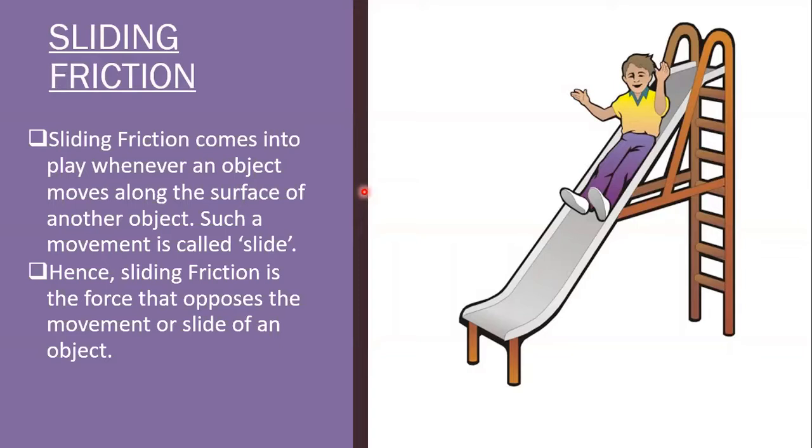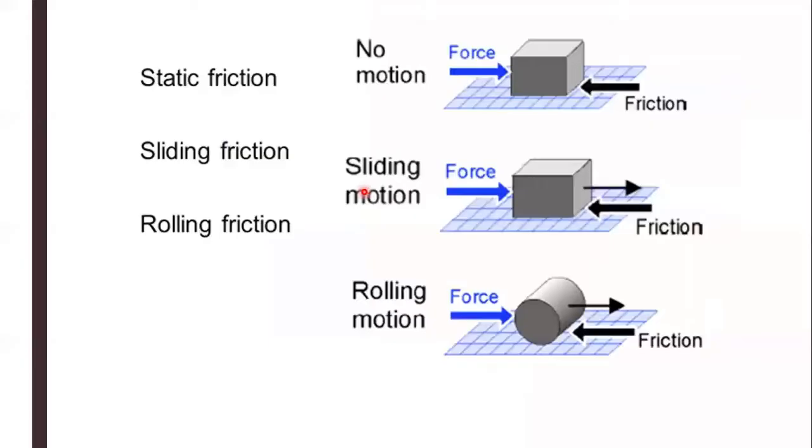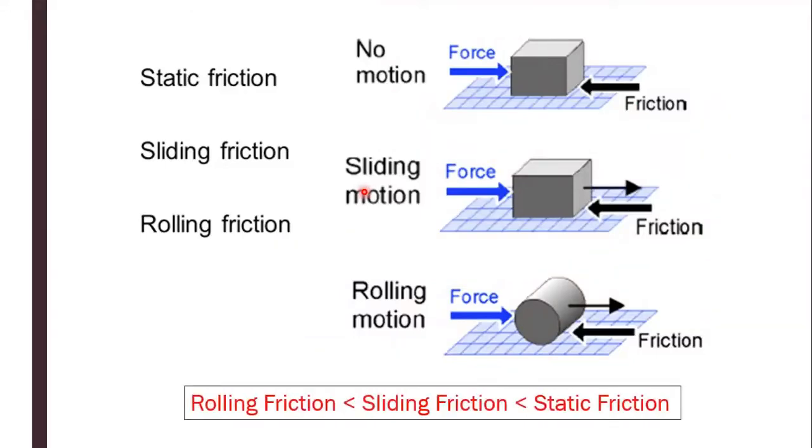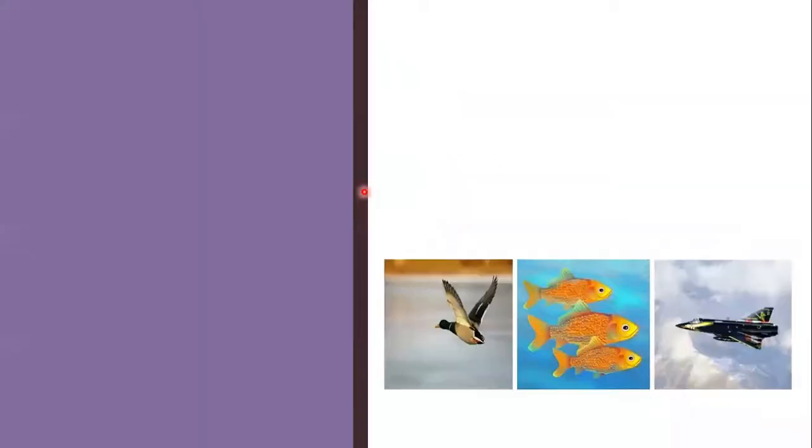So children, from the three types of friction, we came to know that rolling friction is less than sliding friction and sliding friction is less than static friction. So this was all about the frictions in case of solids. Then what about liquids and gases? Gases and liquids are generally known as fluids.